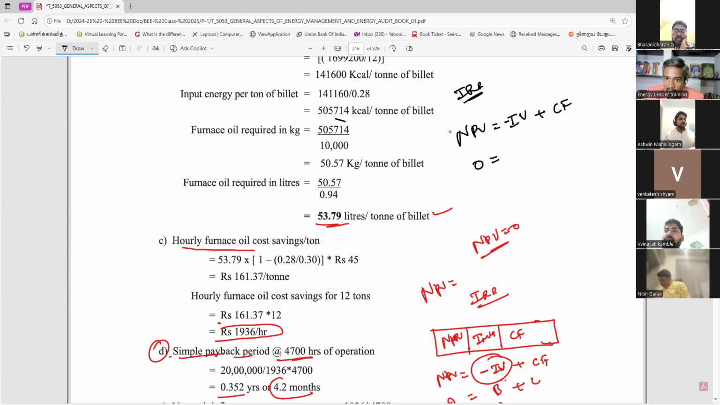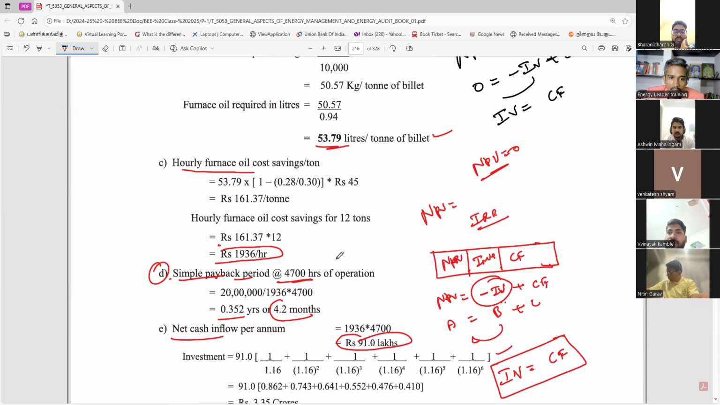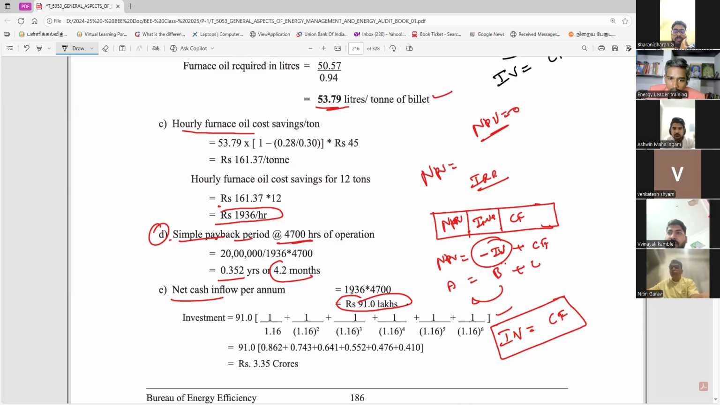You have to find initial investment plus cash flow. So this is coming to here. So initial investment equals cash flow. So the cash flow is 6 years. This is a cash flow. This is year 1, so you have to do it year 1, year 2, year 3. How many years? 6 years. What is the interest rate of return? 16%. Finish. This is rupees. This could be the 3.35 crore.